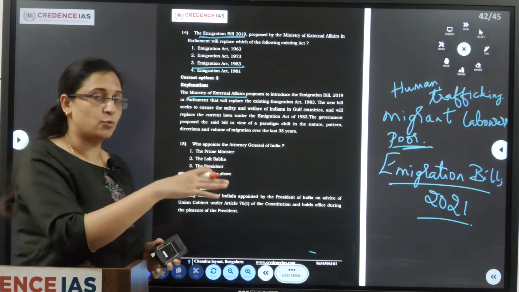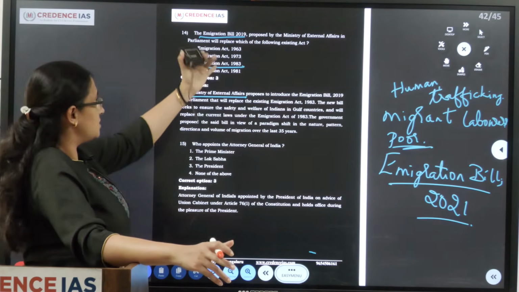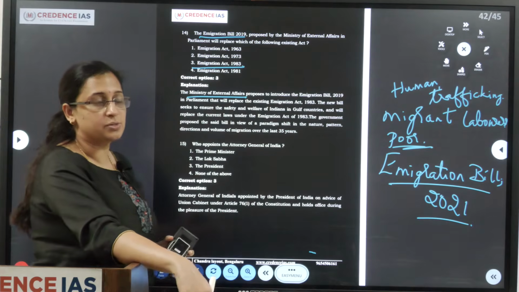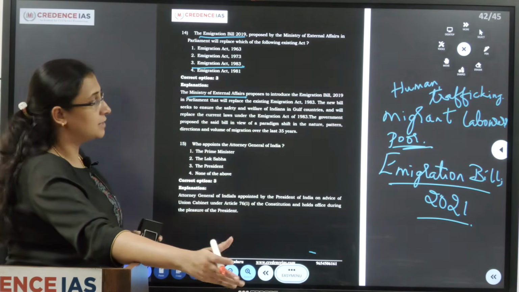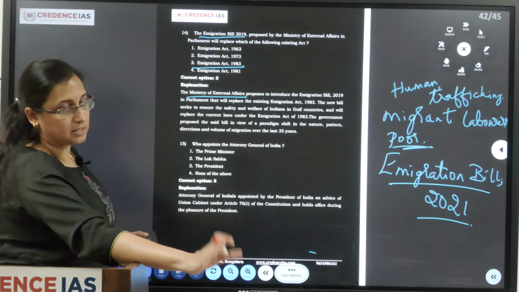So in order to remove all these loopholes, the Immigration Bill 2021, here in this answer it's 2019, has been introduced in the Parliament. Both the bills are mandated to replace the Immigration Act 1983.